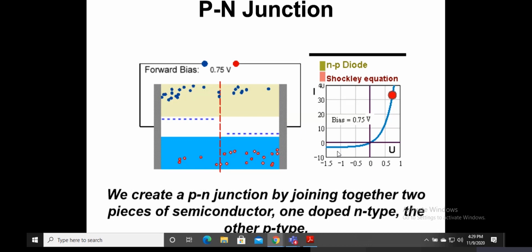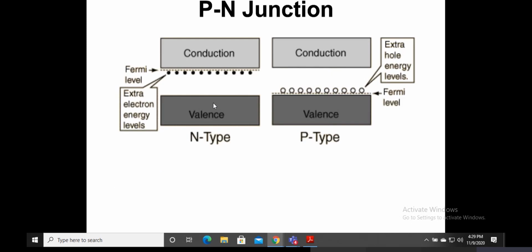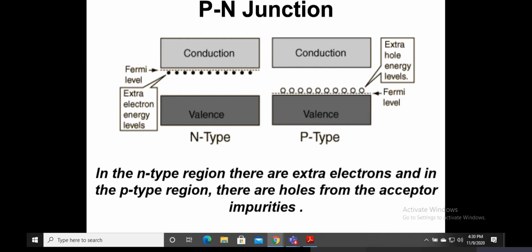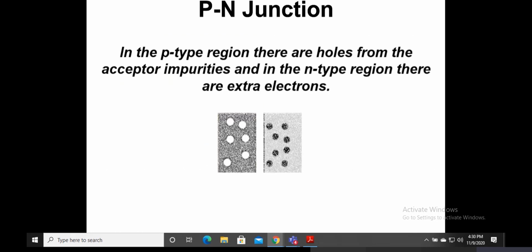If you look at this graph, this is what happens. After 0.7, it really acts as a conductor, fully allowing the electrons to pass through. Till that 0.7 point, it was resisting, holding them back, because the electrons were jumping into the holes, and the layer which was formed is called the depletion layer.